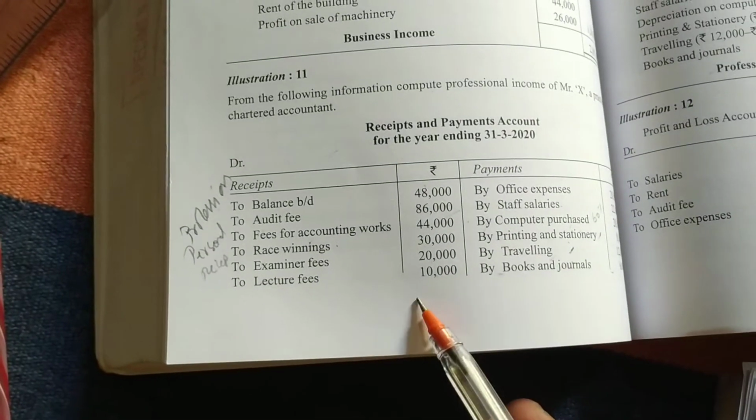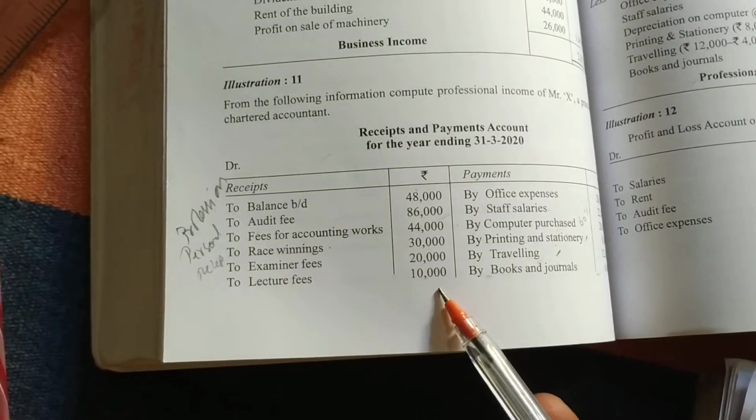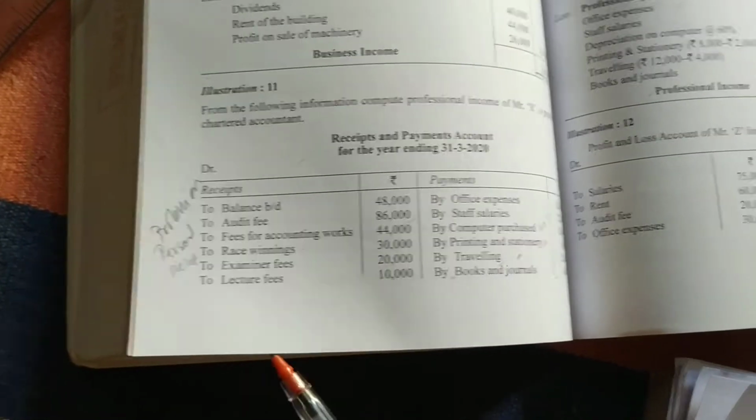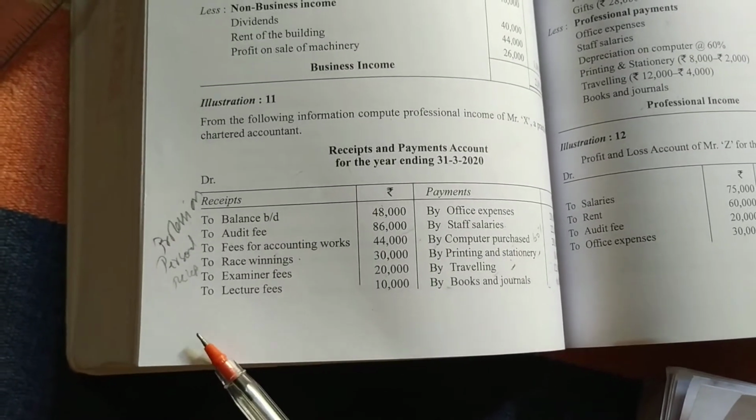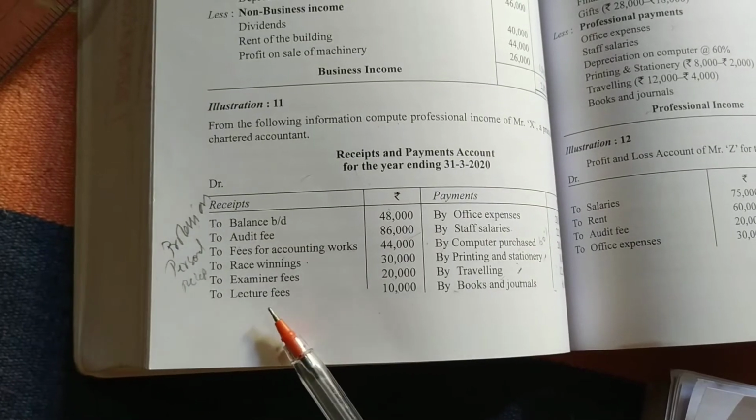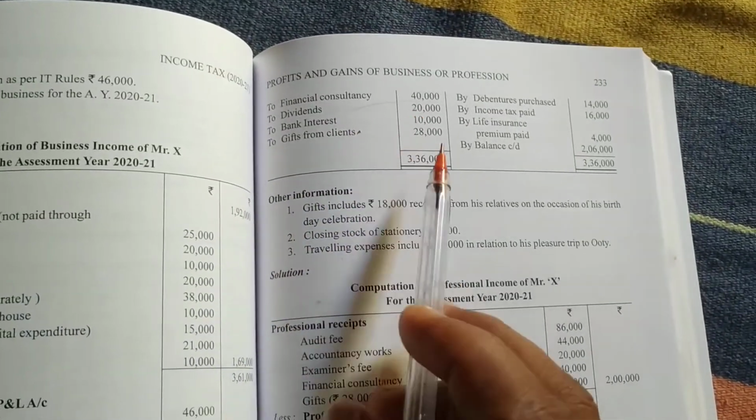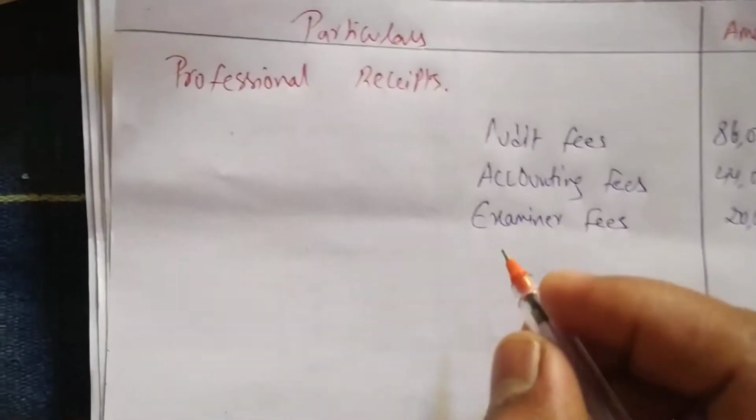Next, lecture fees is 10,000. We should not consider it. It is personal expenses. He is giving his service personally, so it is not required. We should not take this. Next is financial consultancy. How much? 40,000. So next is financial consultancy.